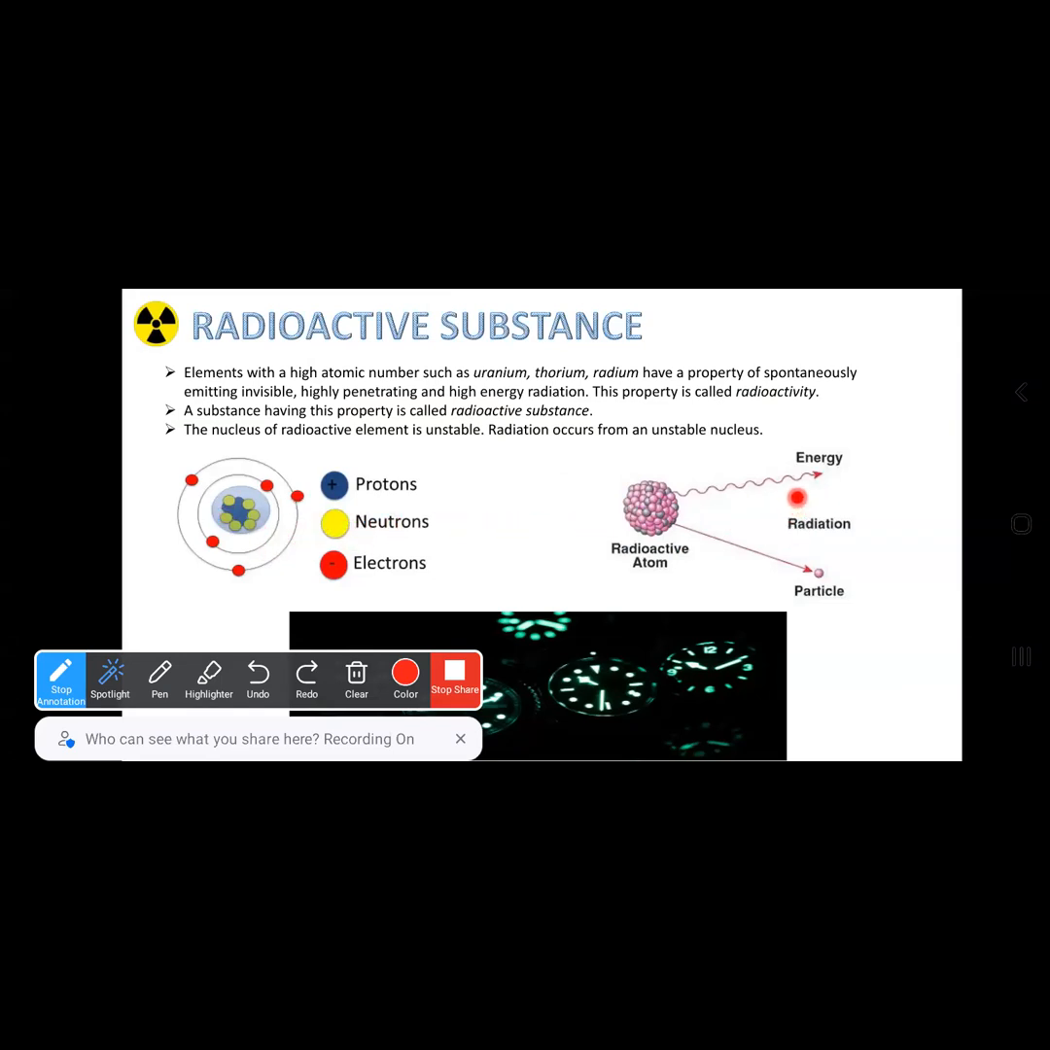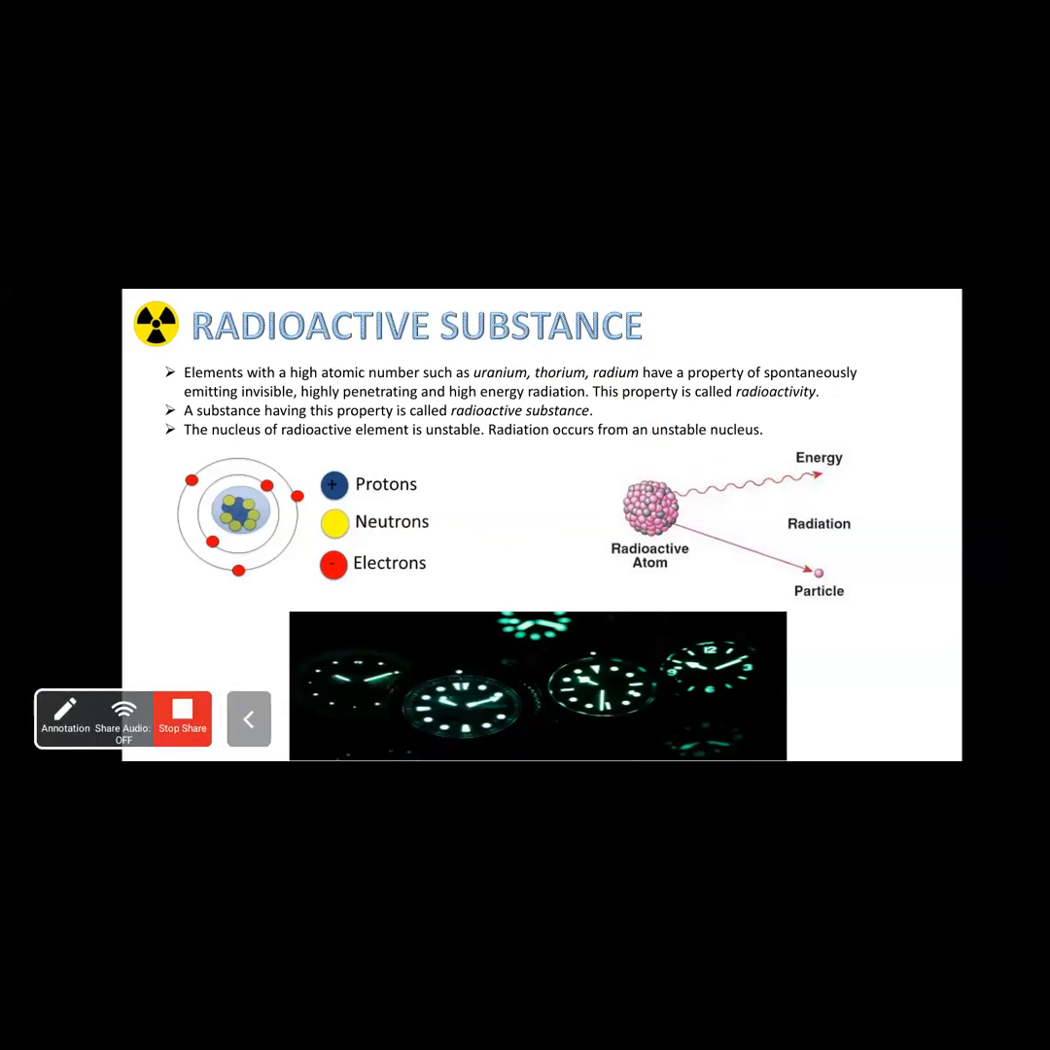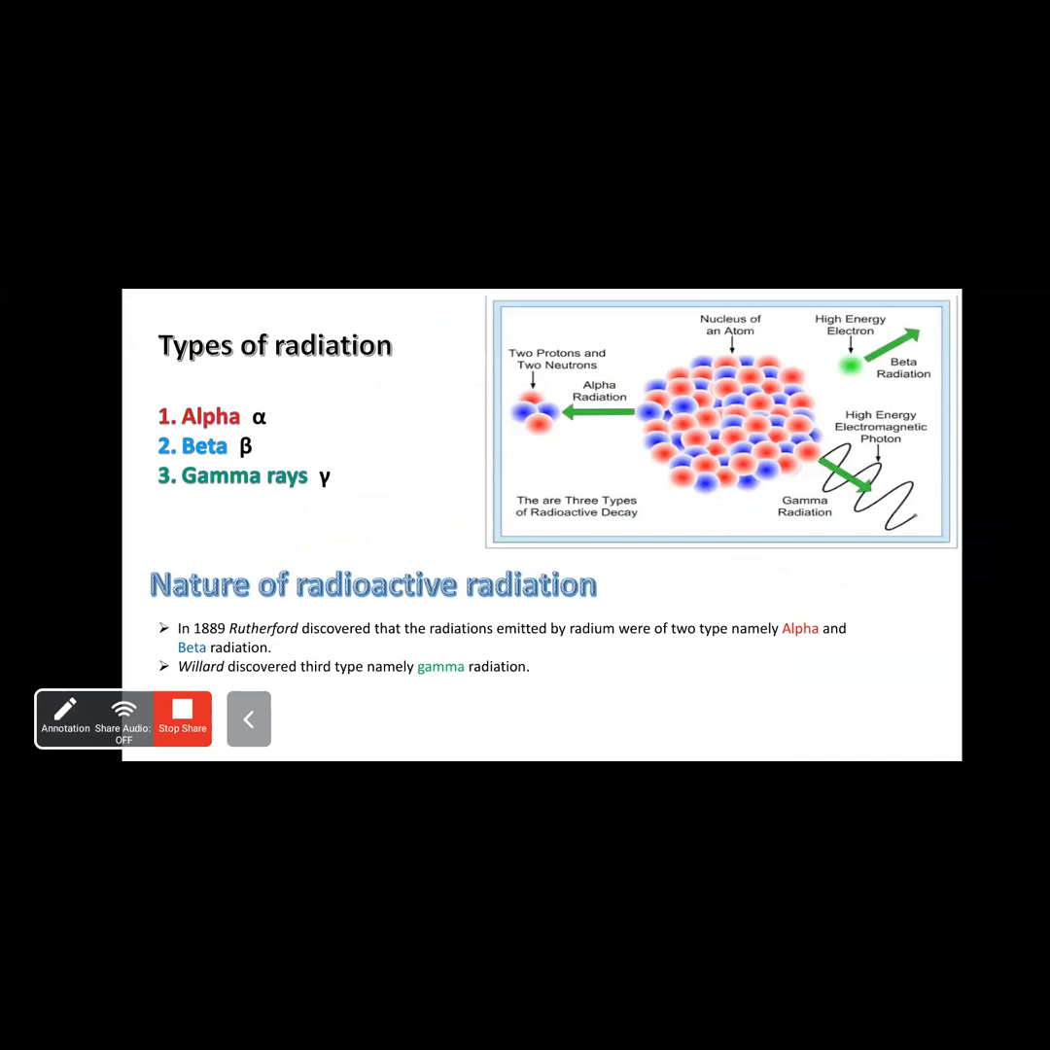Likewise, we discussed that uranium, thorium, radium, these heavy elements or heavy atoms having a large nucleus at the center, are actually capable of radiating energy in the form of alpha rays, beta rays, gamma rays. Next, we discussed three types of radiation, namely alpha, beta, and gamma.